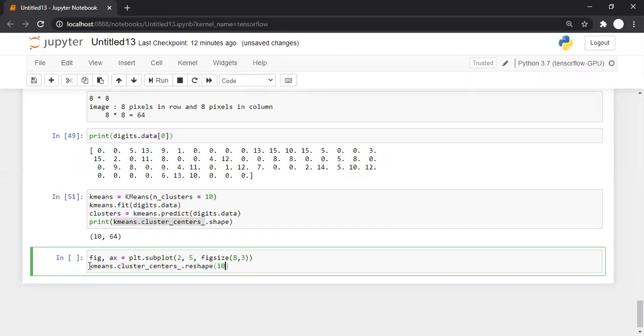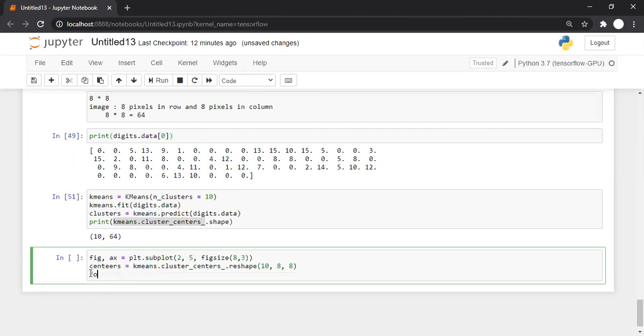There are 10 characters and every character is of size 8 comma 8. So I'm reshaping the centers to 8 cross 8 images. Every center will be reshaped to an 8 cross 8 array, and we can consider that array as a center. I'm writing it as center is equal to this.